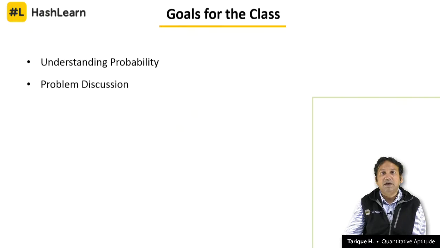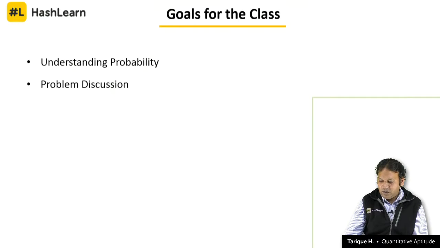So that will be the goal for the class today: to understand probability basics, to understand what this topic is about, and then focus majorly on the types of questions which come in the banking examination, because our target is to clear the banking examination. There are 4 types of questions which I will be discussing with you separately, and if you get a question like that, you will 100% solve it within 20 to 30 seconds.